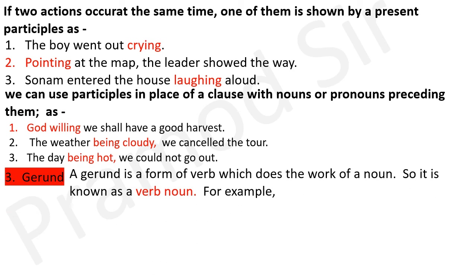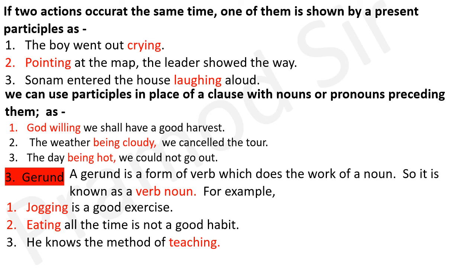Gerund. A gerund is a form of verb which does the work of a noun. So it is known as a verb noun. For example, jogging is a good exercise. Eating all the time is not a good habit. He knows the method of teaching. Here jogging, eating, teaching are gerunds, which work as a noun.